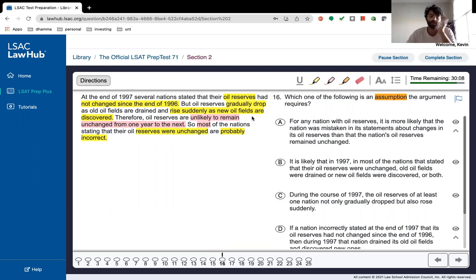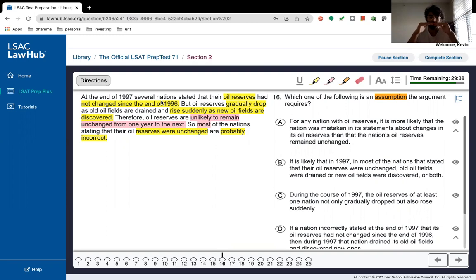Okay, so what do we have here? So the problem is saying that oil reserves gradually drop and suddenly increase. And that means that it's unlikely that for a whole year you don't have any change, right? So before we even look at the questions, what exactly is the assumption? So we know the oil reserves slowly go down or have sharp rises. And that means that during 1 year, you're likely to either lose oil or gain oil, but not stay the same, right?